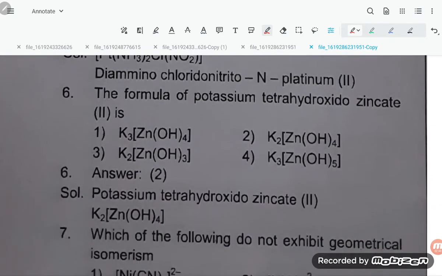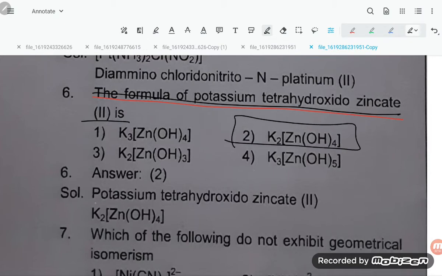Now the next one is the formula for potassium tetrahydroxozincate. The formula for potassium tetrahydroxozincate is K2[Zn(OH)4]. So potassium tetrahydroxozincate is K2[Zn(OH)4]. This is our answer, students.